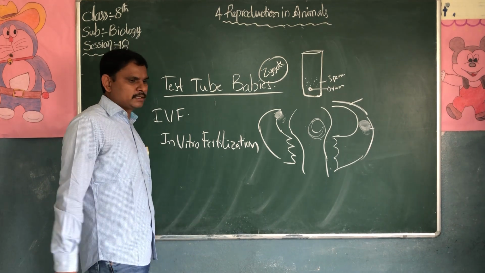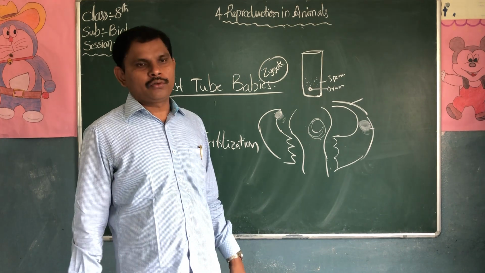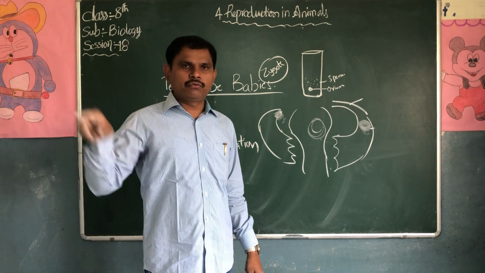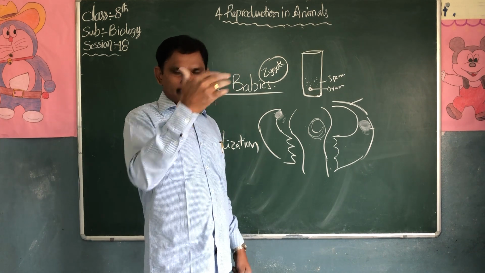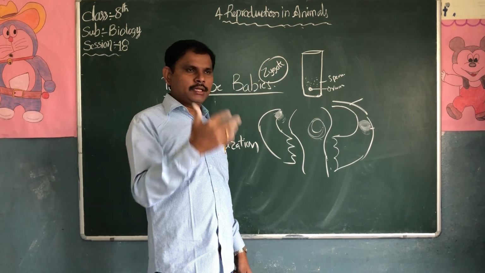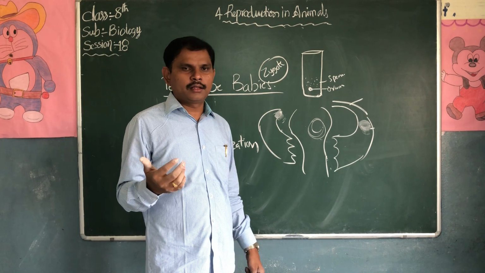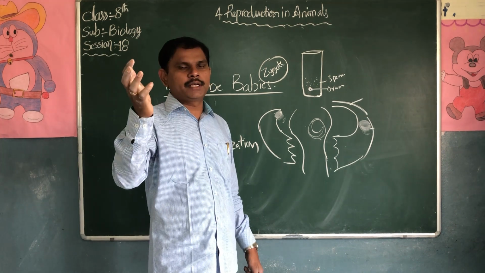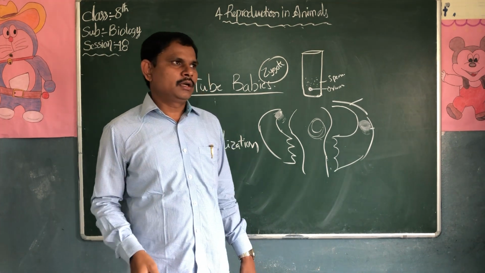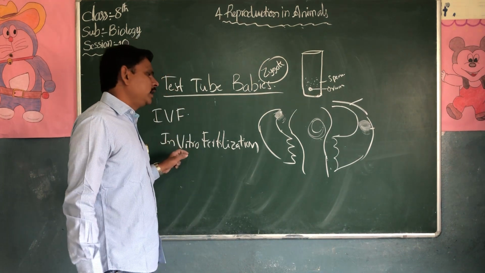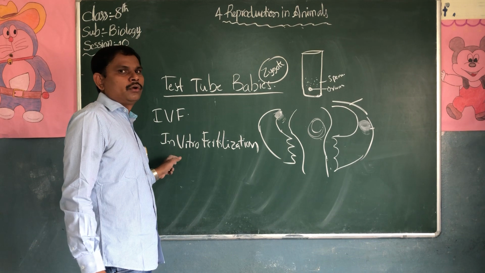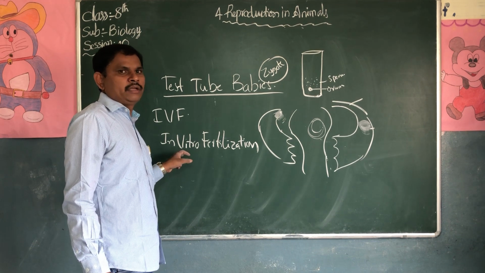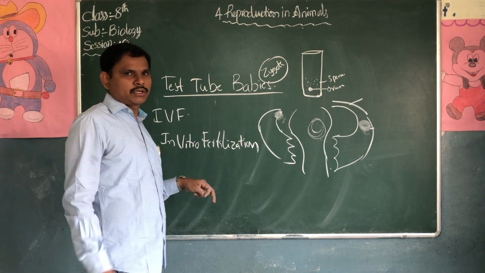Today's homework is table 4. Just write table 4. Write your friend's name, resembling organs, resemblances in mother, resemblances in father, and resemblances in other family members or relatives. And write what are test tube babies, in vitro fertilization. Okay, thank you students.